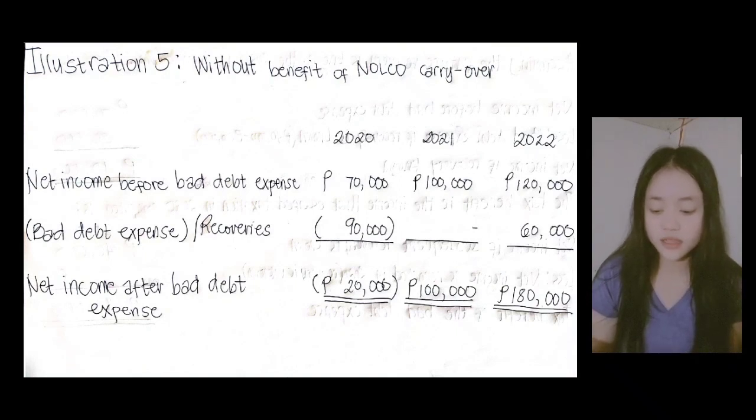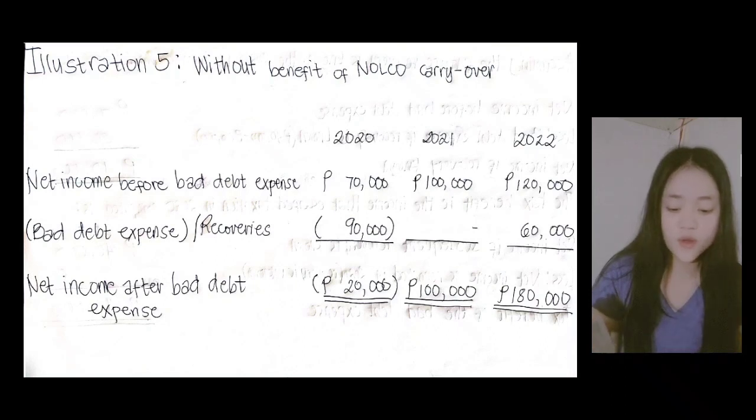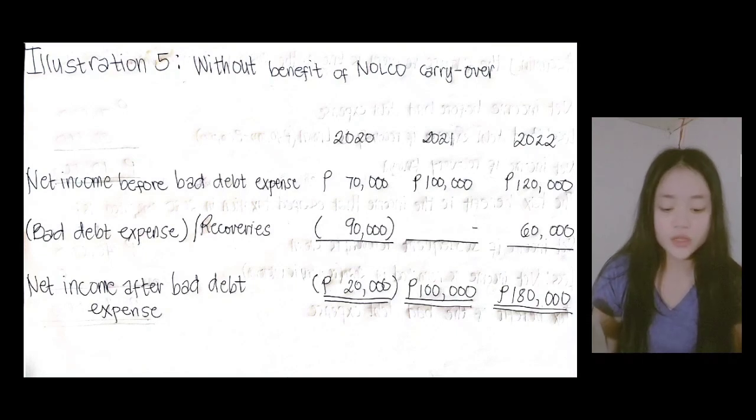In 2021, the net income before bad expense is 100,000. But there is no bad expense, so nothing is added. So the amount is 100,000 net income before bad expense in 2021. In 2022, the net income before bad expense is 120,000, and the bad expense recoveries total 60,000. So 120,000 and 60,000, total amount of 180,000. That is the illustration.